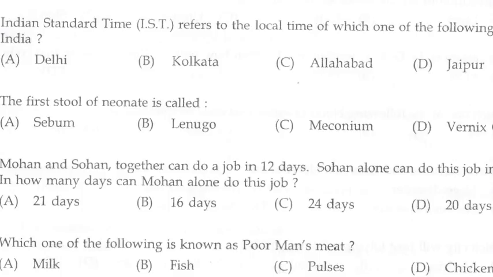Next question. Indian Standard Time, that is IST, refers to the local time of which one of the following places in India? Options: A. Delhi, B. Kolkata, C. Allahabad, D. Jaipur. Answer is C. Allahabad. The time observed throughout India is Indian Standard Time. It is calculated on the basis of 82.5 degree east longitude, which is just west of the town of Mirzapur near Allahabad in the state of UP.